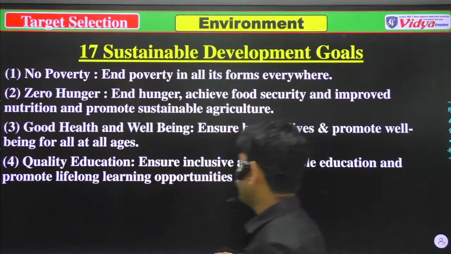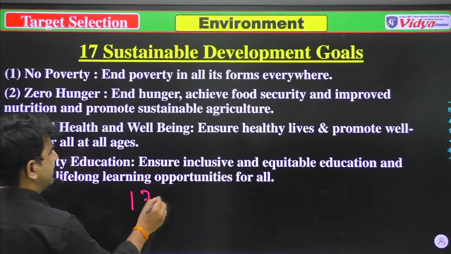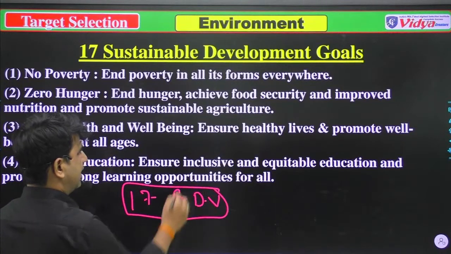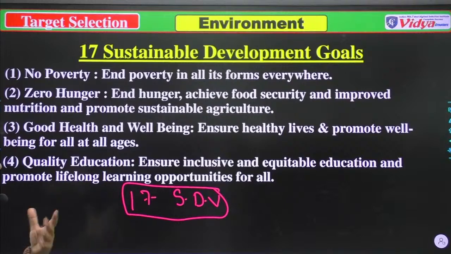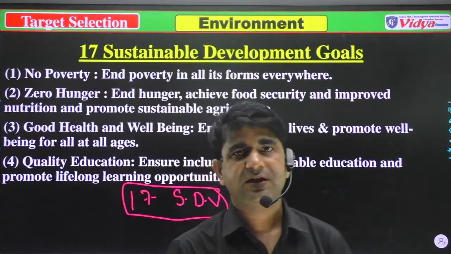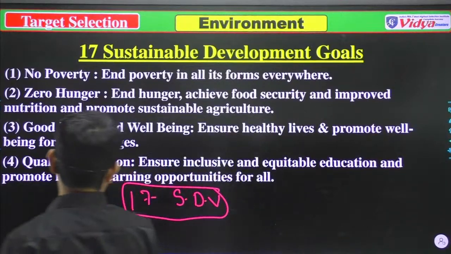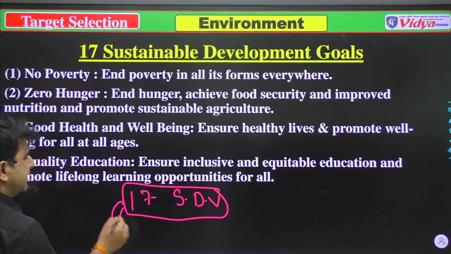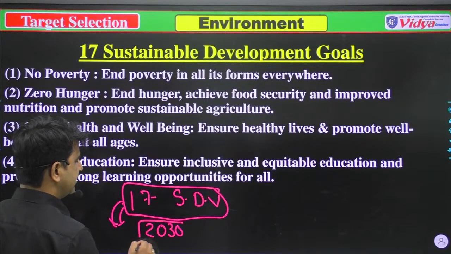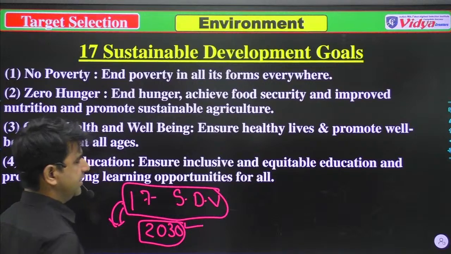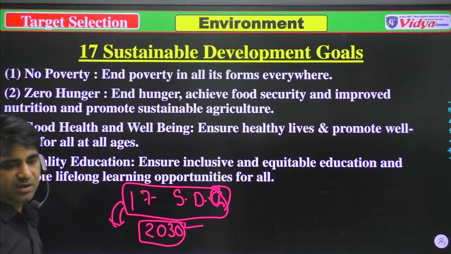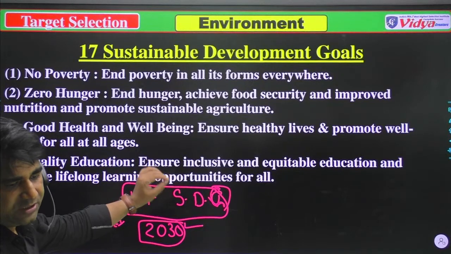There are 17 sustainable development goals, and it's our promise to ourselves that we will achieve these goals by 2030. SDG. Now please remember all these goals on your tips.